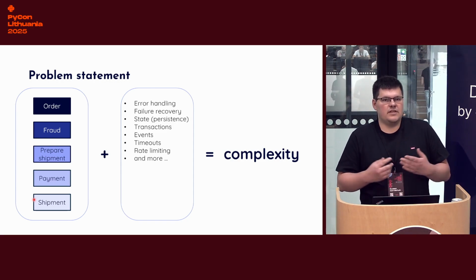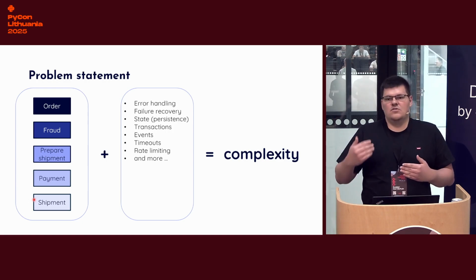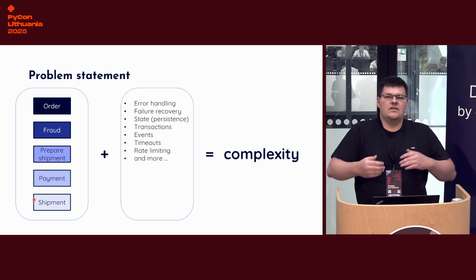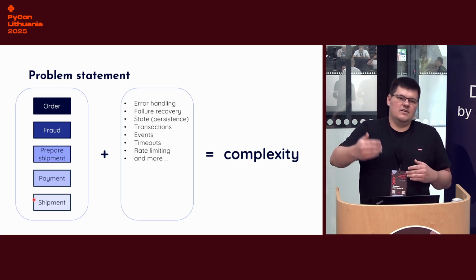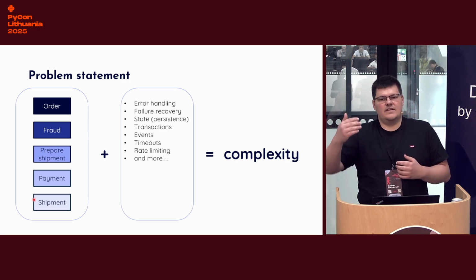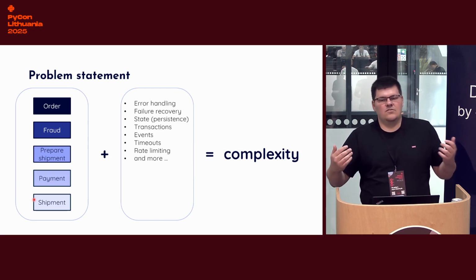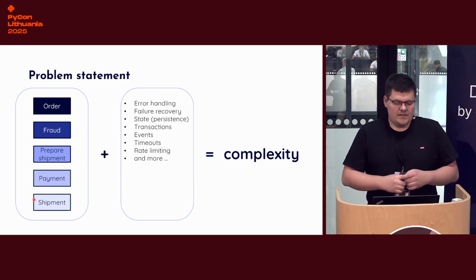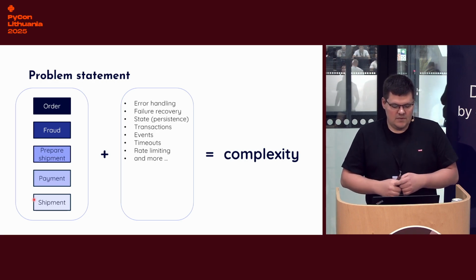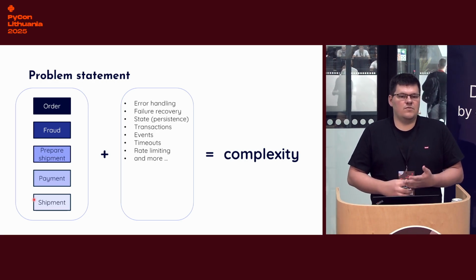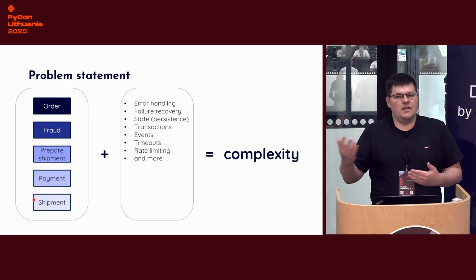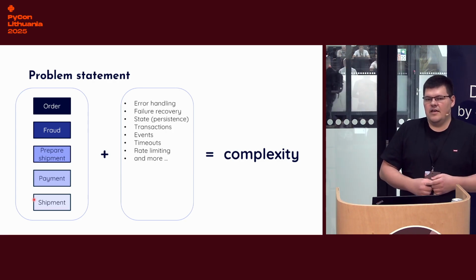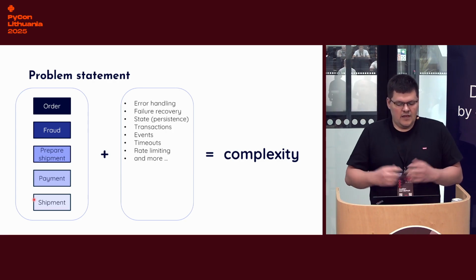Sometimes we need to use timeouts: we send a request and get no answer. We cannot send the request immediately again because it would look like a DoS. That's why we need to wait 1 second. Send request, no result, wait 3 seconds. Send request, no answer, wait 5 seconds. So timeouts are also our responsibility. Then rate limiting: we don't want to execute a payment twice for our clients. So the rate limit for the payment API is only once, and more and more.